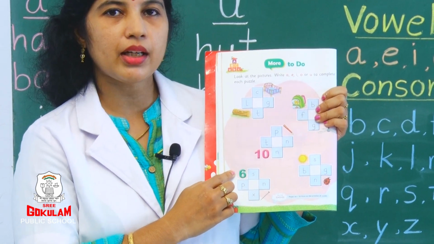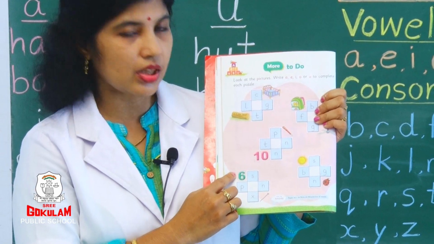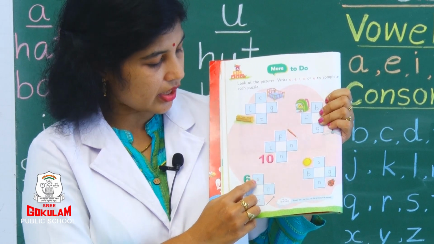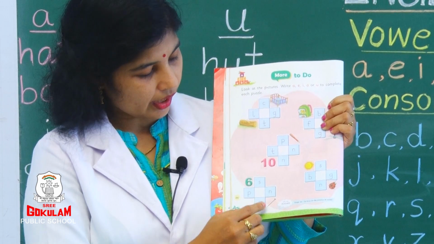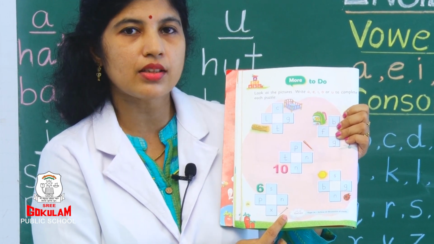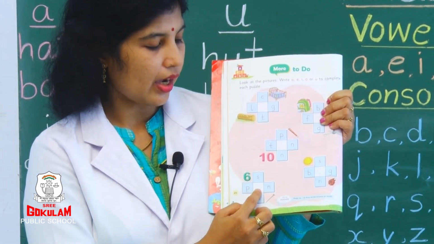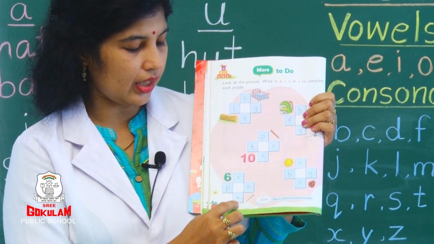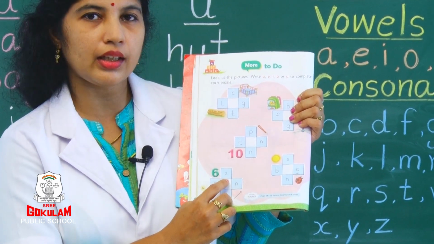Yes, this is number 6. What is this? This is number 6. Sir, what sound is coming? S. S, I, X. 6. And see here, can you see? It is pin. What is this? Pin. So, P, I, N. Pin. 6, S, I, X. 6. P, I, N. Pin. So, what you should write here? I.